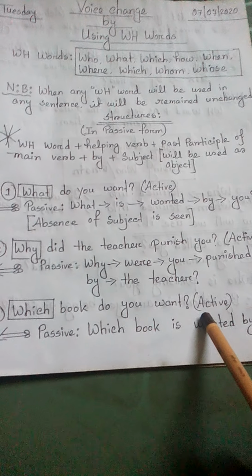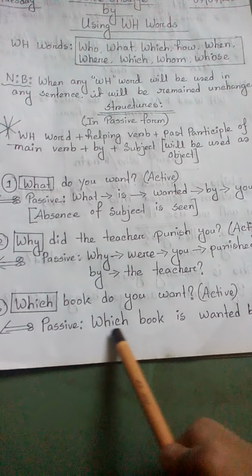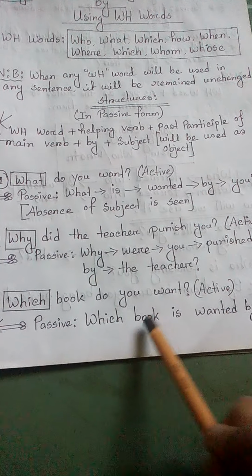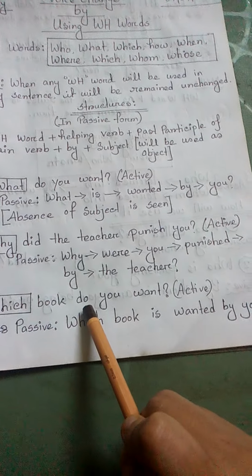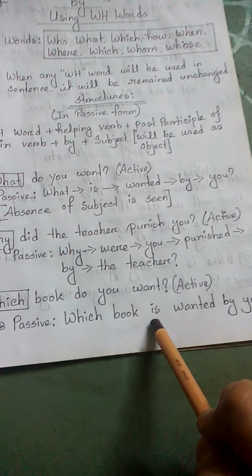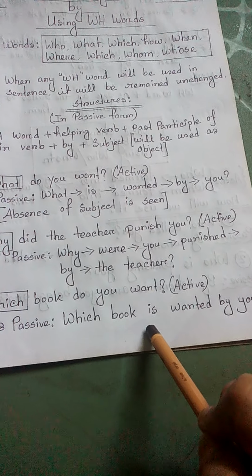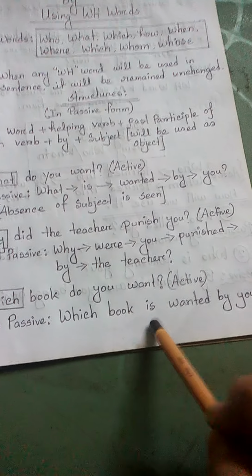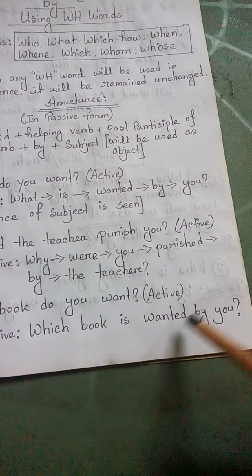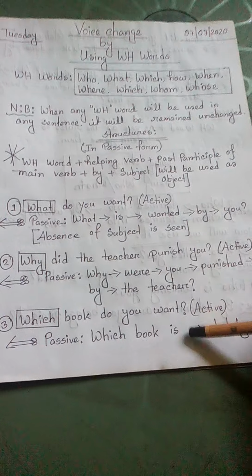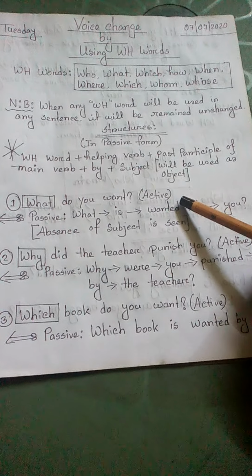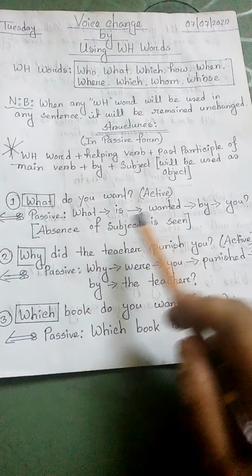Okay, third one, which book do you want? This is the active sentence. And the passive form, which book, these two words will be added together. Okay, then is, because the verb do will be turned into am, is, are. So as we are seeing that it matches with the sentence, that's why is has been there. Then wanted by you. Okay, properly notice these three sentences, and if you see each and every step, then you can be well informed about the use of the verbs.